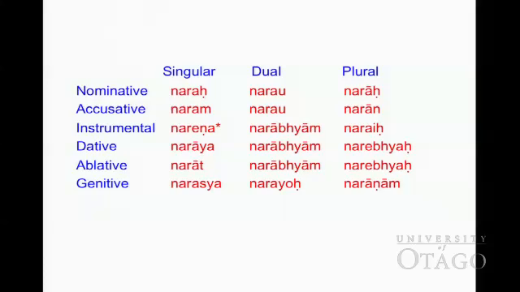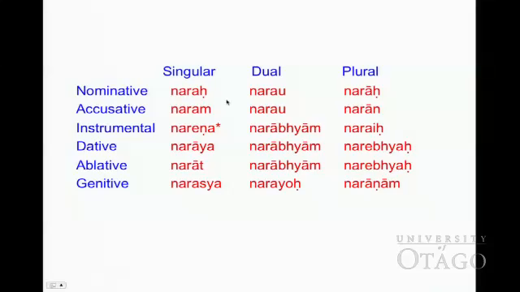Now we have learned 6 cases. Start from nominative, subject; accusative, object; instrumental, with or by; dative, for; ablative, from; and genitive, of.